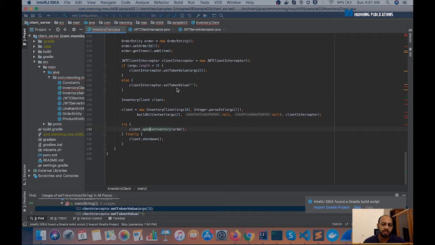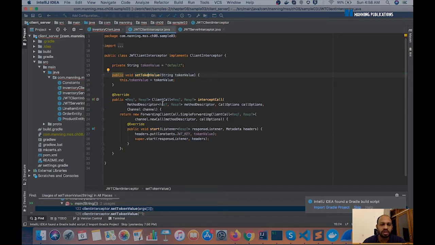So the gRPC payload, or the proto files, protobufs, will have the message content or the message payload, and additional information similar to what we use in HTTP headers is passed in something called gRPC metadata. So if you look at this class called JWT client interceptor, again this is from sample 3 of chapter 8.